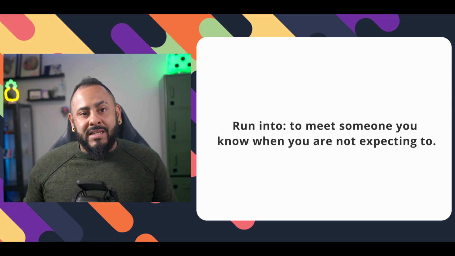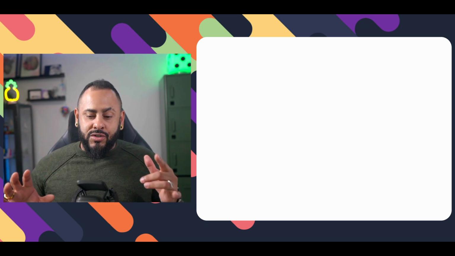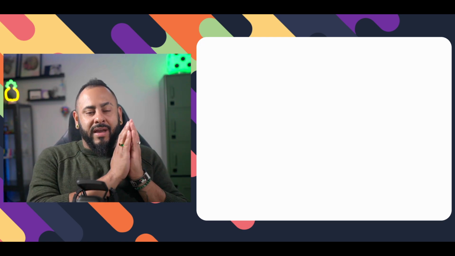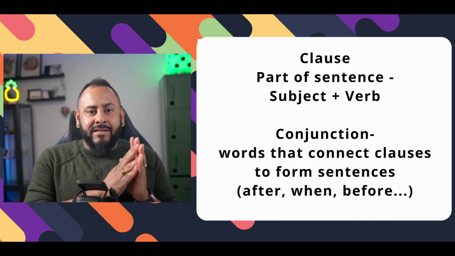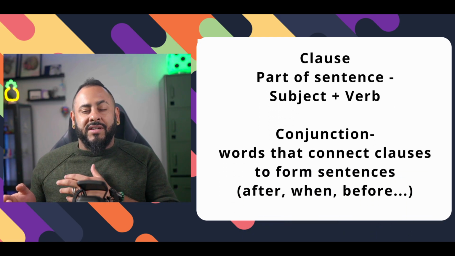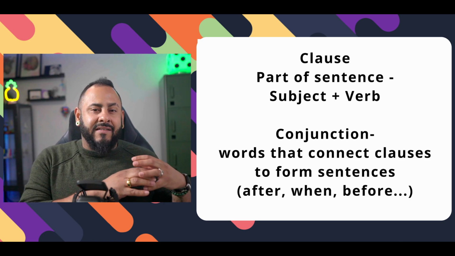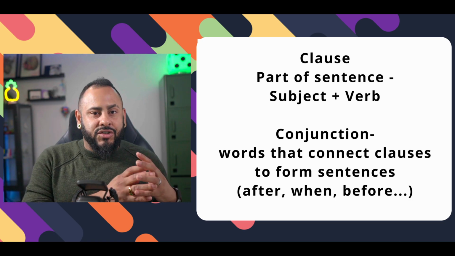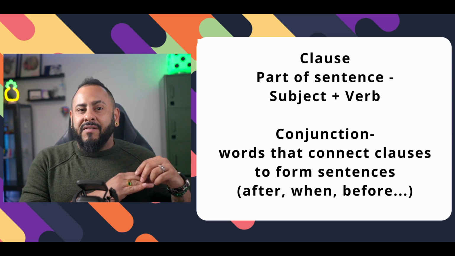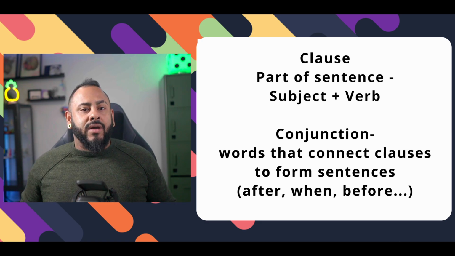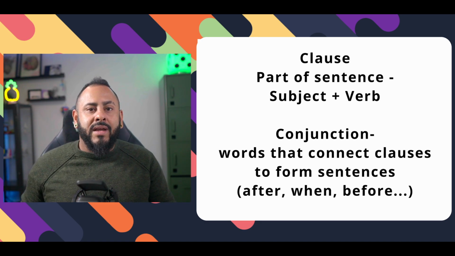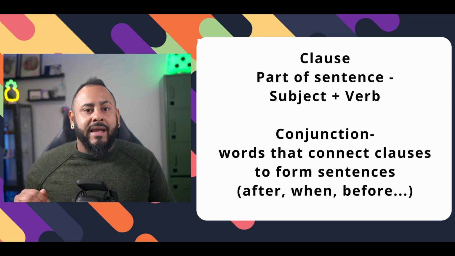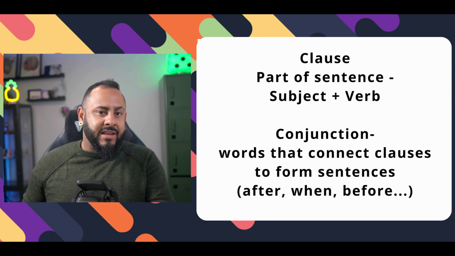Now, in this particular case, we have 2 clauses, right? We have 2 ideas there, one subject and a verb, and then we have some words that help us make the relationship of time. In this case, we have a lot of whens, and we also have after for the last one.